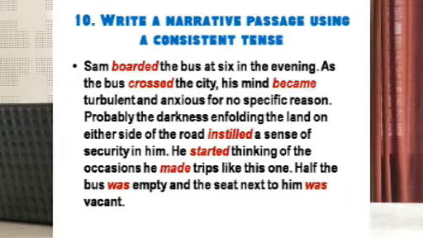As the bus crossed the city, his mind became turbulent and anxious for no specific reason. Probably the darkness enfolding the land on either side of the road instilled a sense of security in him. He started thinking of the occasions he made trips like this one. Half the bus was empty and the seat next to him was vacant. Now, if you look at all the verbs used there, you can come to know they are all in the simple past tense. So, here we see it is a consistent tense. We do not mix up different types of sentences, they are all the same tense.